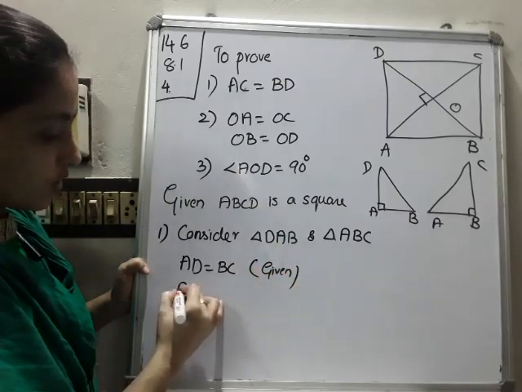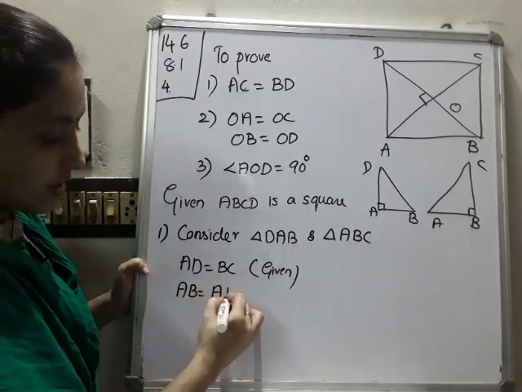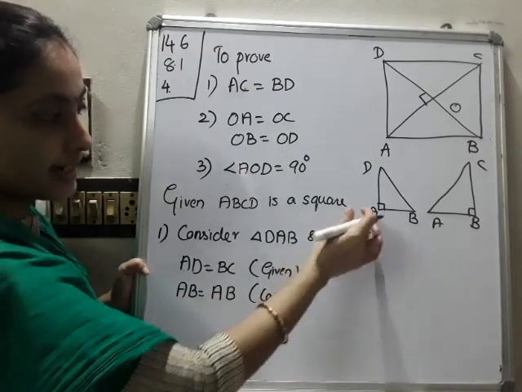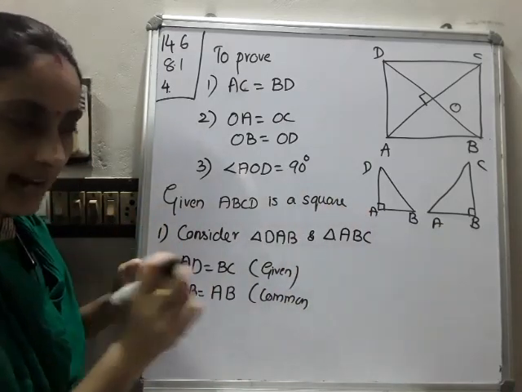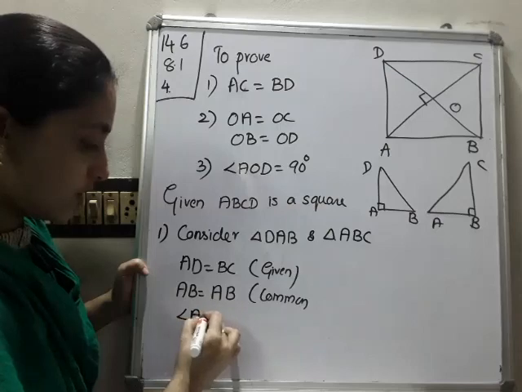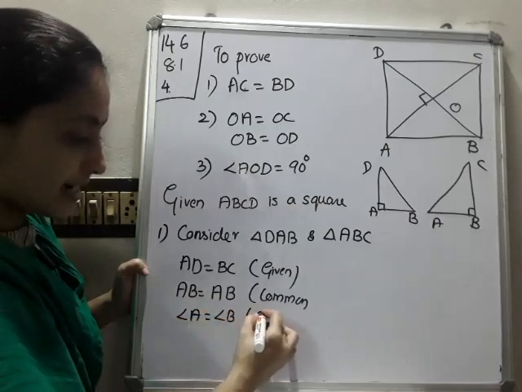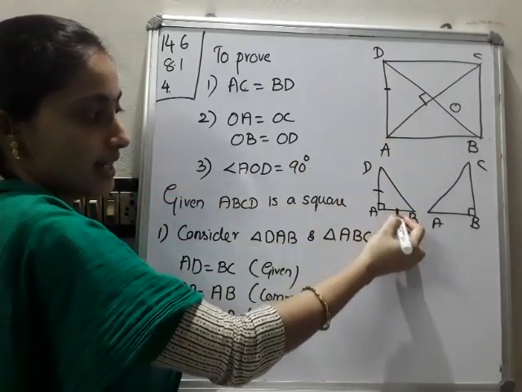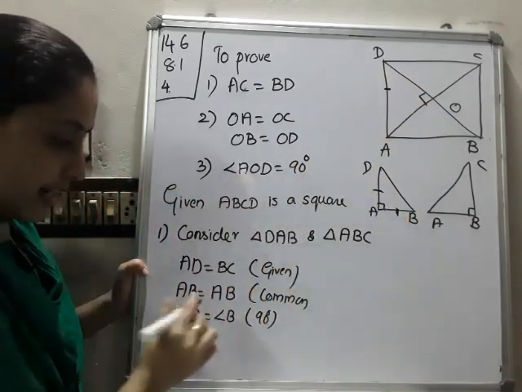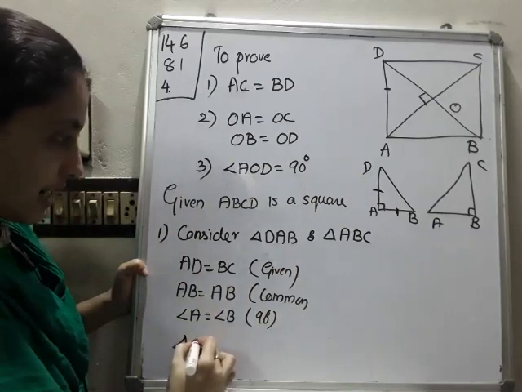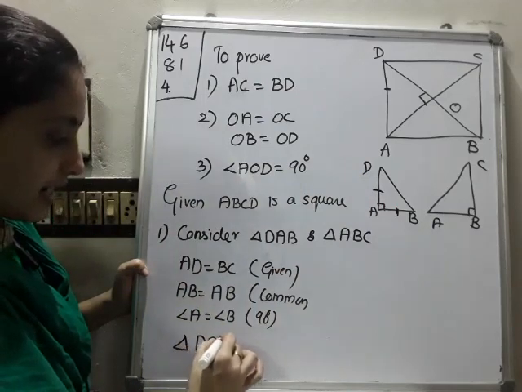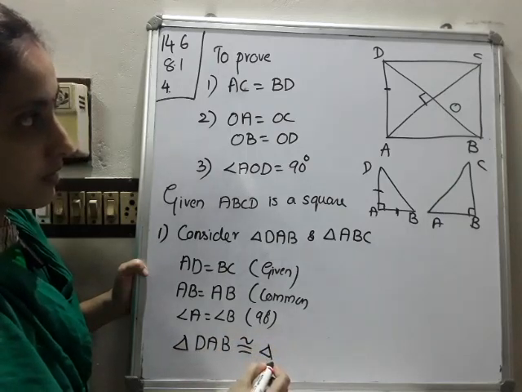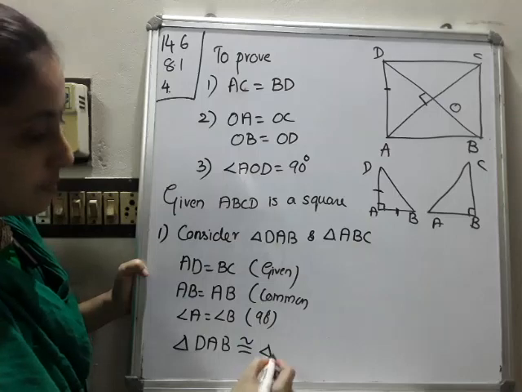Then AB is equal to AB, because they are common. Then is there any angle there? Yes, being a square, one angle is 90 degree. So we can write angle A is equal to angle B. Reason, 90 degree. So which congruence rule? This side, angle, side, SAS. Is it? So by SAS congruence rule we can write triangle DAB congruent to triangle, D corresponds to B.